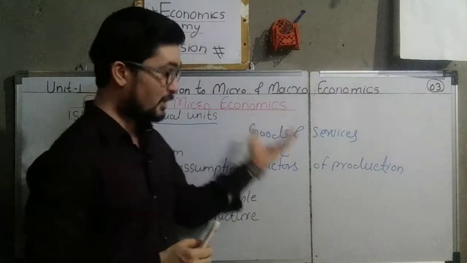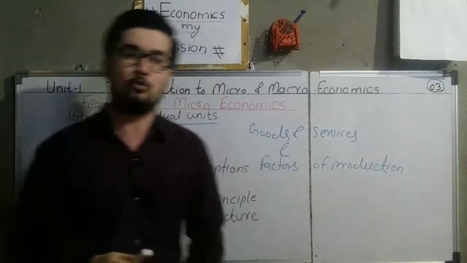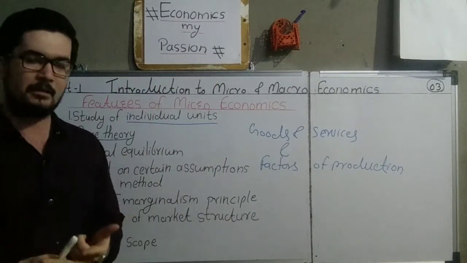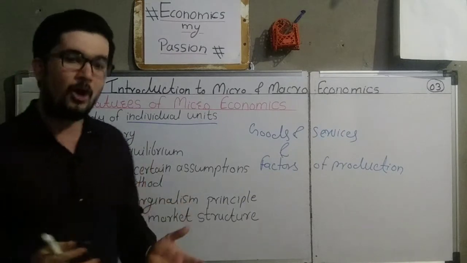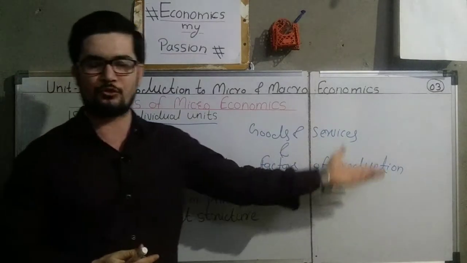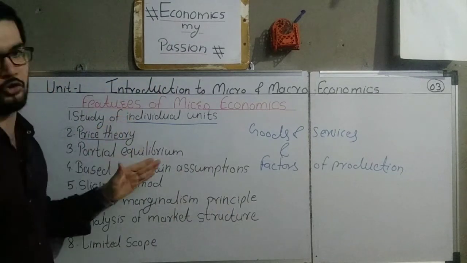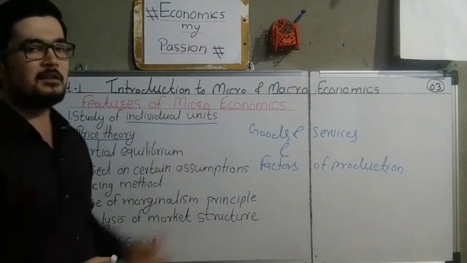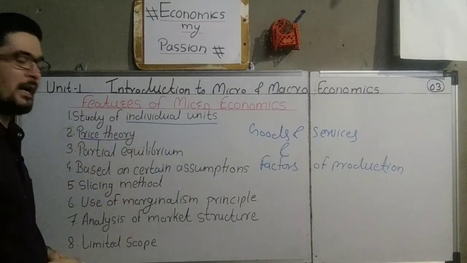And with the goods and services, the prices of factors of production, there are four factors of production: land, labor, capital, and entrepreneur. And how the rewards or the prices of those four factors of production are determined, that is the study of microeconomics. So microeconomics is also called the price theory. So this is also a feature of microeconomics.